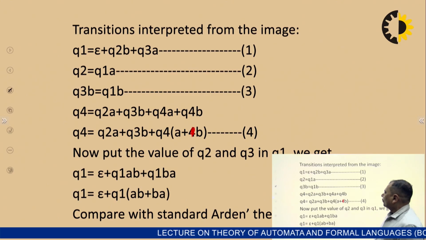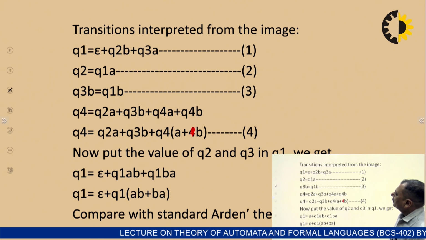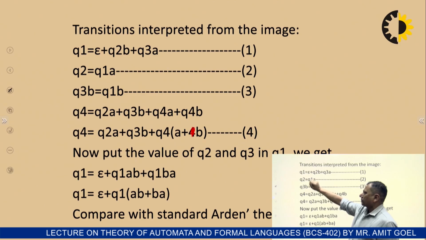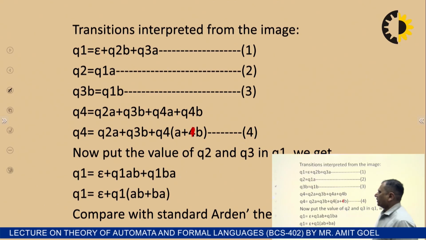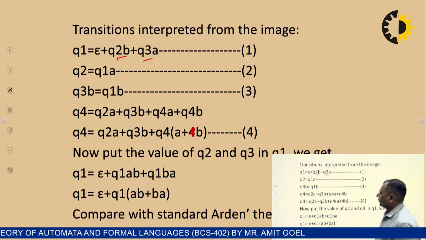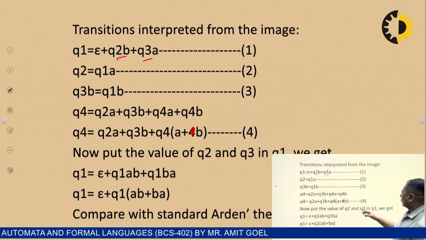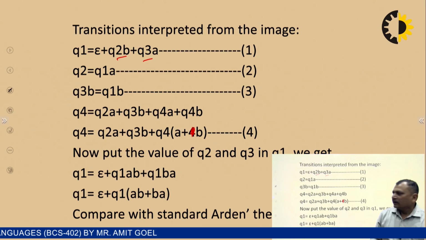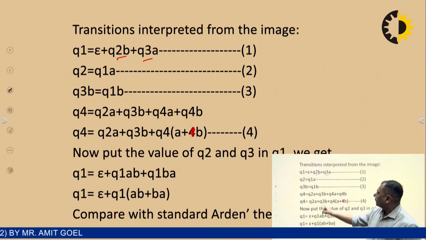Now we have to find the expression for the state Q1 because Q1 is the accepting state or the final state. So what we require here, Q2 is there and Q3 is there. Now put the value of Q2 and Q3 in equation number 1. What we will get? Q1 equals to null is there. What is the value of Q2? Q1A.